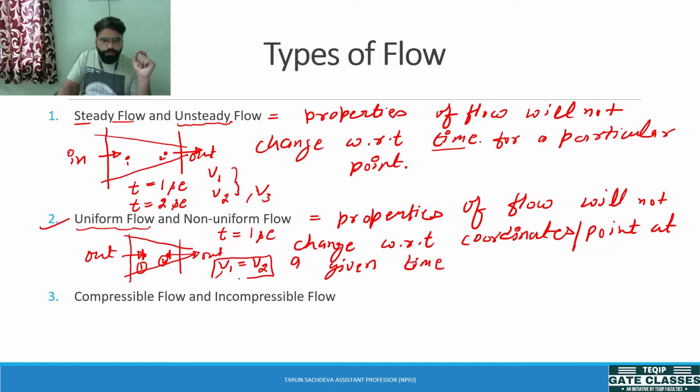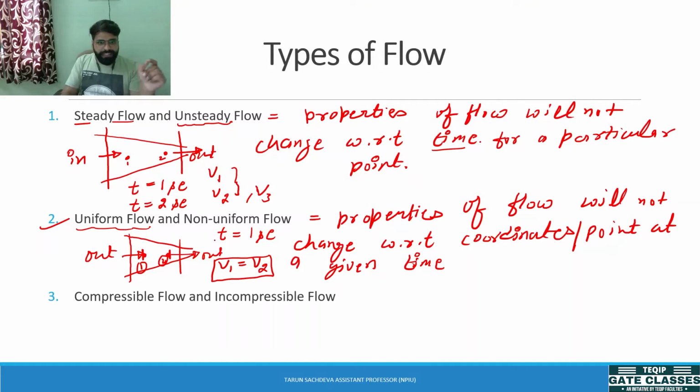So this type of flow is known as what? The uniform flow. If this condition does not exist, then this type of flow is known as non-uniform flow. What it means is that the property will change with respect to coordinate at a given time. It means these velocities will not be similar, then that case will be non-uniform flow. Understand? Uniform flow means with respect to coordinates, property should not change for a given time.